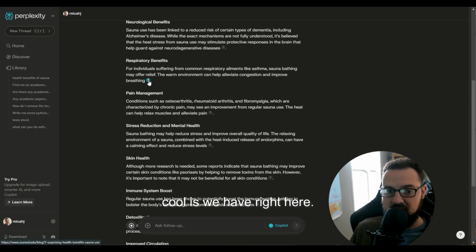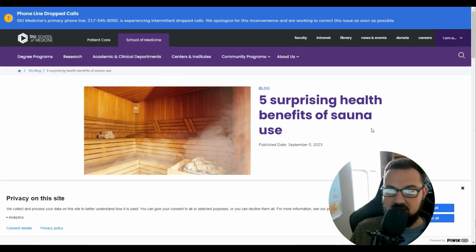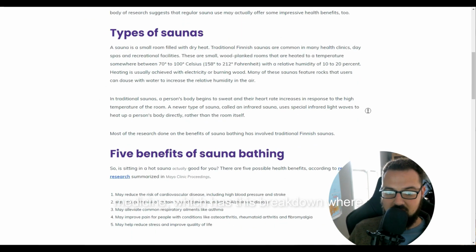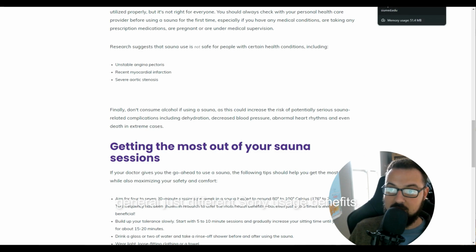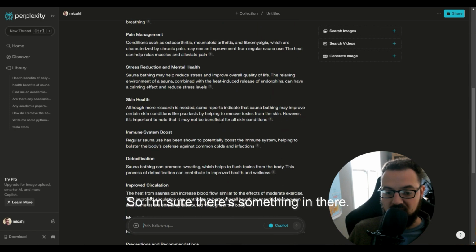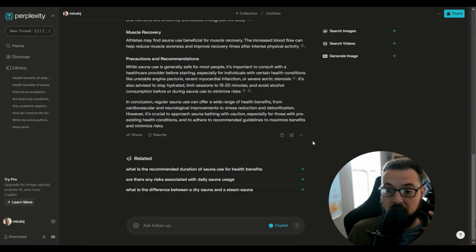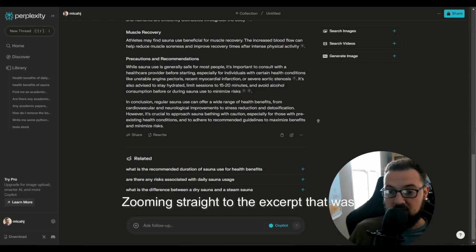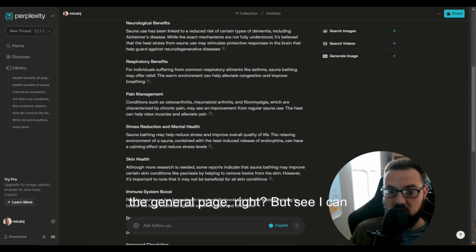But what's cool is we have citations right in here. So for respiratory benefits, there's a citation here. We can click on that. And so we're going over here to the School of Medicine, which has this breakdown where it's talking in general about different sauna usage benefits. But it was cited under respiratory, so I'm sure there's something in there. I think that over time, we'll see better contextualization of zooming straight to the excerpt that was relevant, as opposed to just taking you to the general page, right?